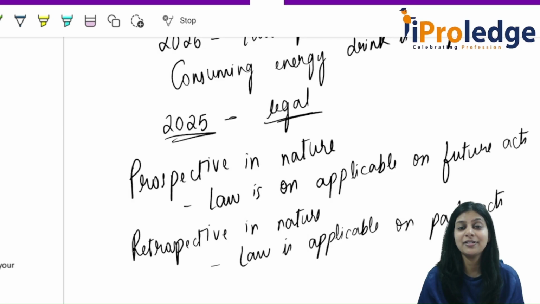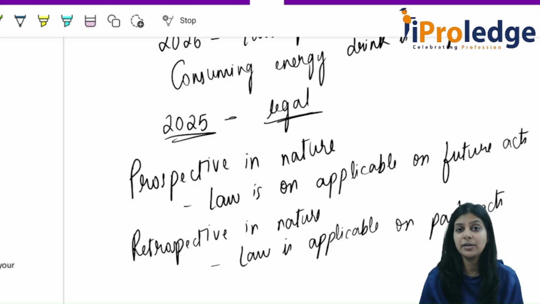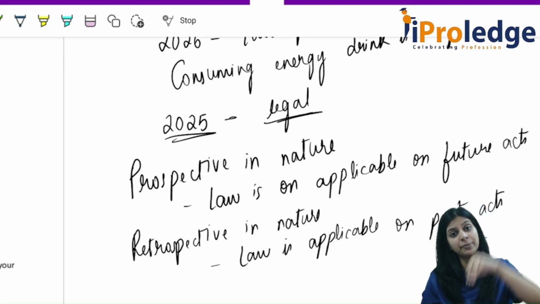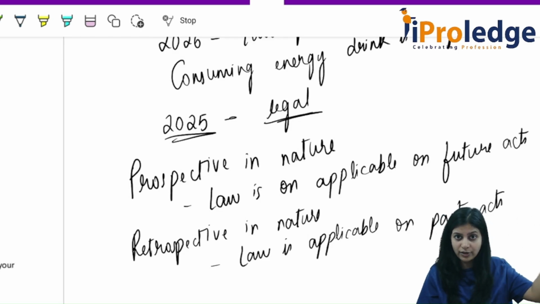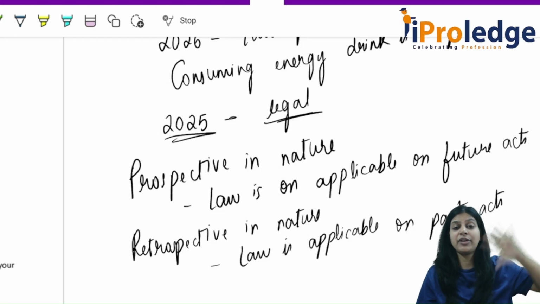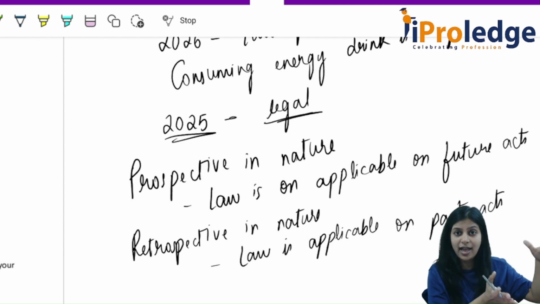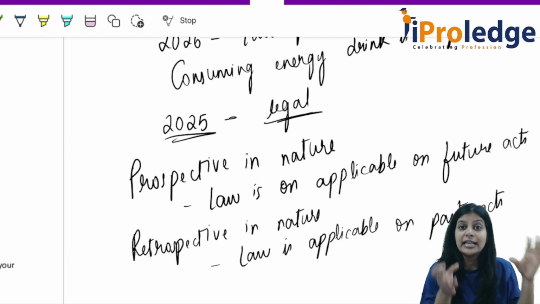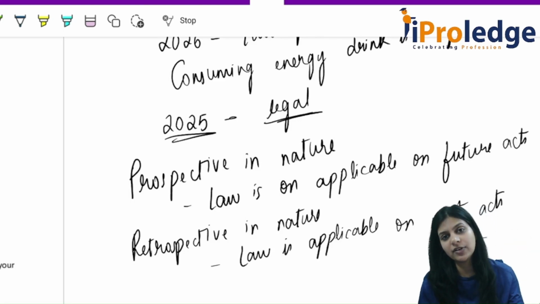Yes, it can happen. If any amendment has come in company law, they say this will be applicable even on the past acts. In an income tax amendment, they say this will be applicable from the year 2024 only. So from 2024 till this law, whatever act got committed during that duration, the law will be applicable even on those acts. This is called retrospective in nature.